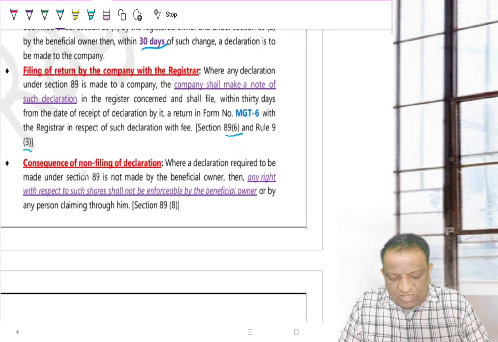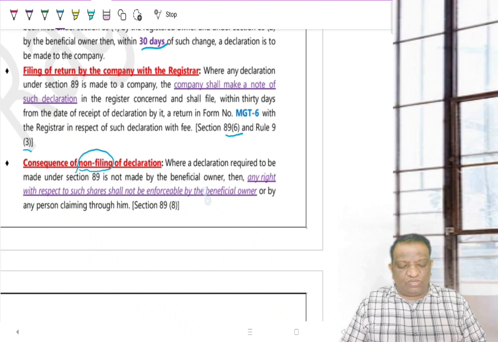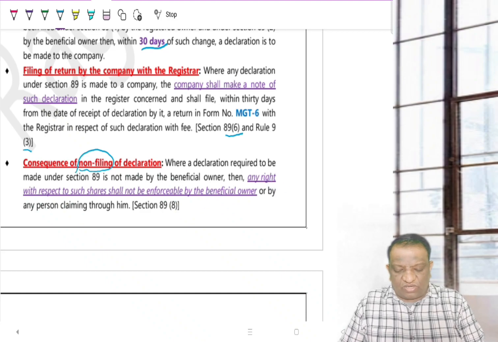What happens if these declarations are not filed? Now, if these declarations are not filed, then the government is going to restrict your rights with regard to such shares. That's what is underlined.